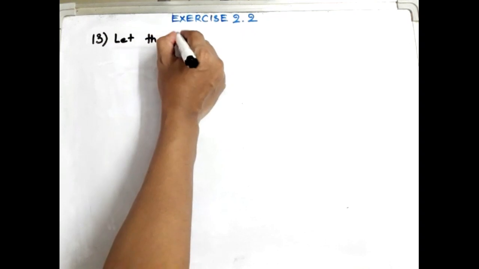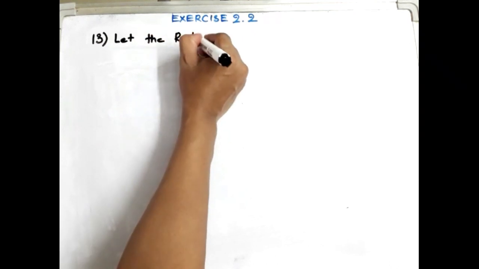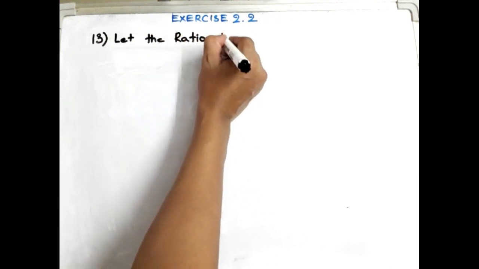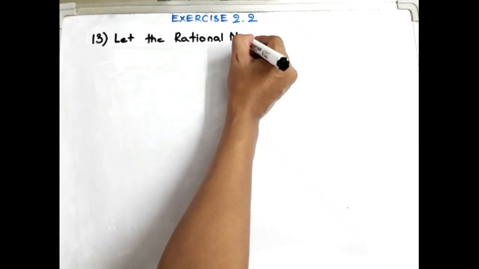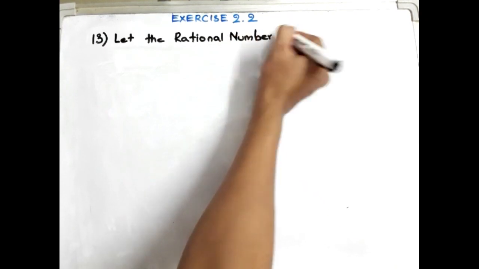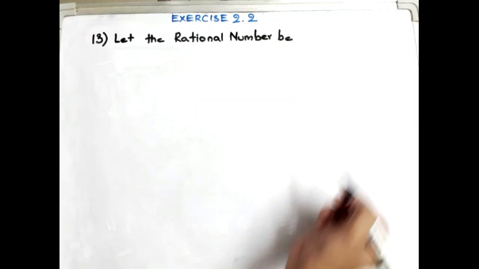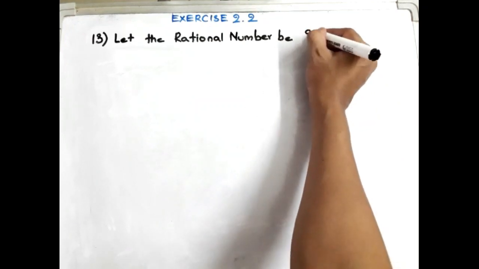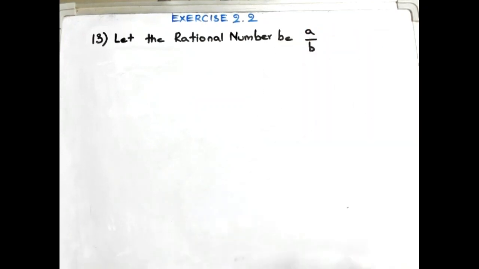As we don't know the rational number, as you know, the general form of a rational number is a by b. Let the rational number be a by b.